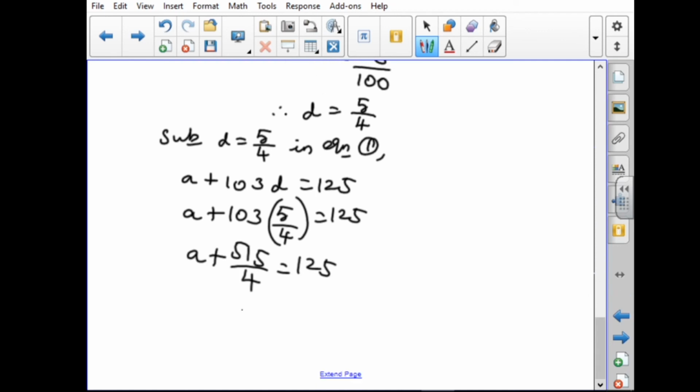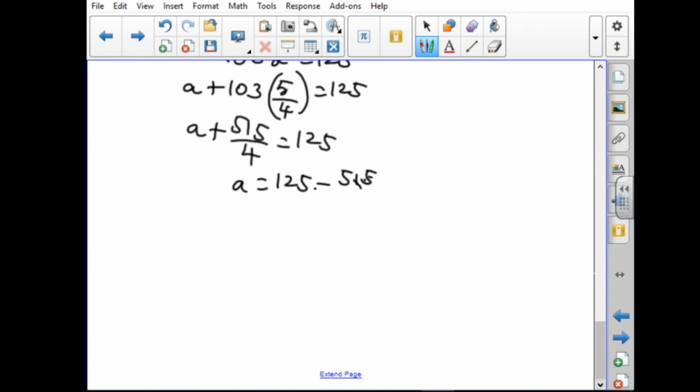So, A equal to 125 minus 515 by 4. We have to do the cross product here. So, 5 4s are 20, balance 2, 8 to 10, 600 minus 5 1 by 4. So, we have to subtract.